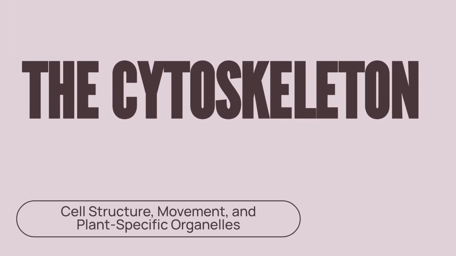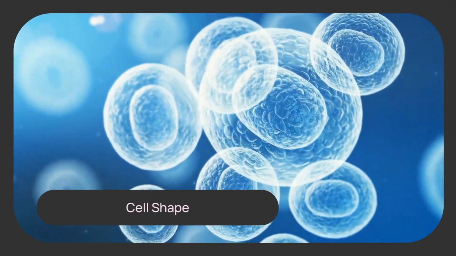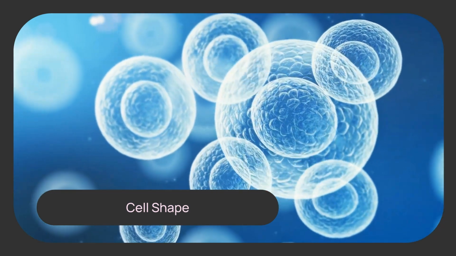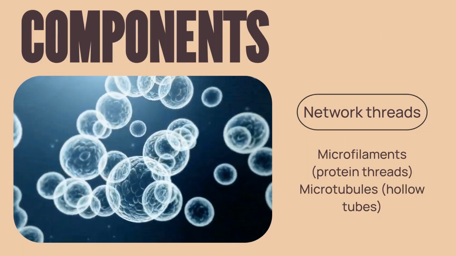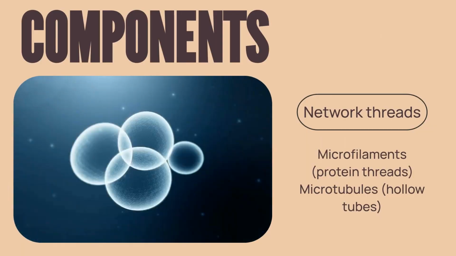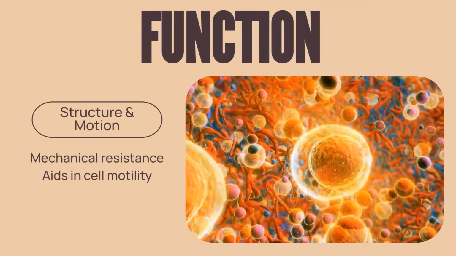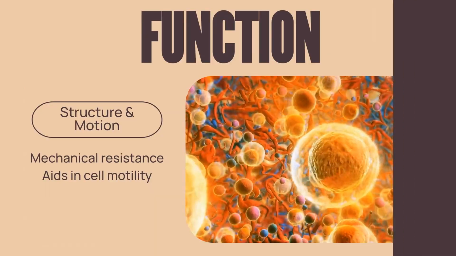First, let's look at the cell's internal structural framework, known as the cytoskeleton. The cell maintains its shape through this structural framework, the cytoskeleton, a continuous network running throughout the cytoplasm. This network consists of thread-like microfilaments made of protein and thin hollow tubes called microtubules. The cytoskeleton provides crucial mechanical resistance against deformation and also aids in overall cell motility.